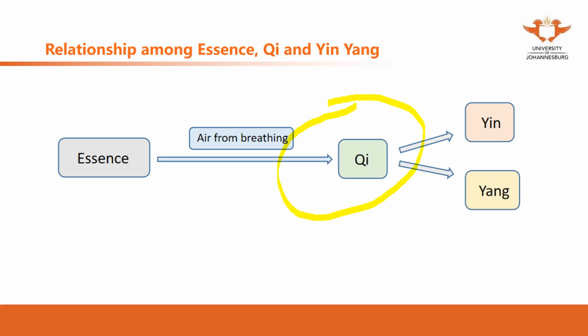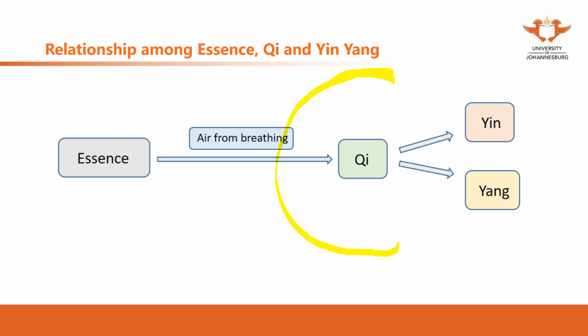When we discuss yin, we discuss yin qi. We actually discuss the quiet parts of qi. Qi is the fundamental of our body.